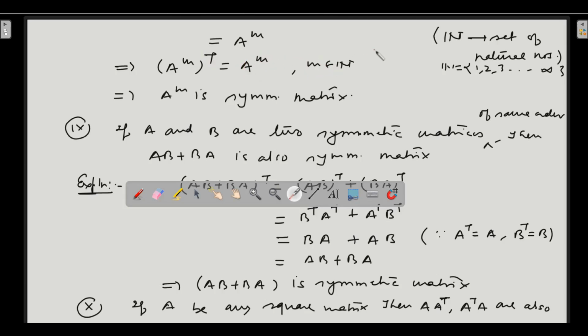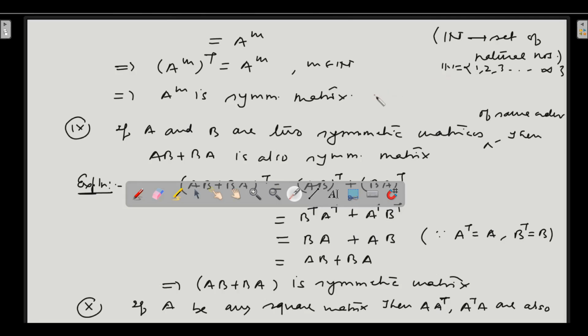And m is what? m is a natural number here. Small m belongs to capital N, where capital N is the set of natural numbers. Now what is the set of natural numbers? 1, 2, 3, 4, 5, 6. Zero is not included in the set of natural numbers.